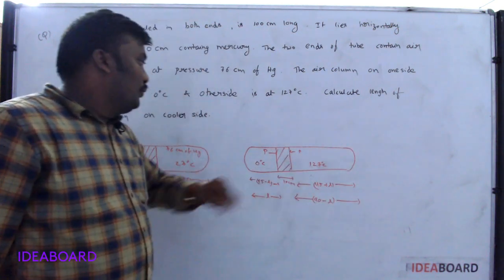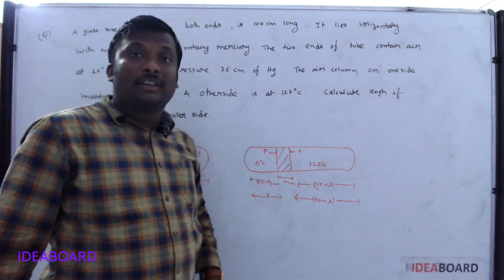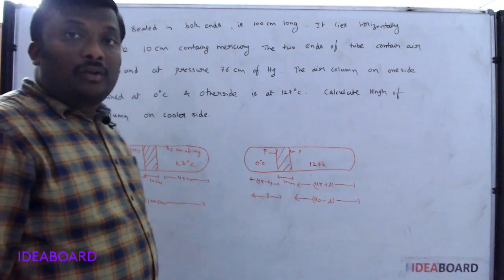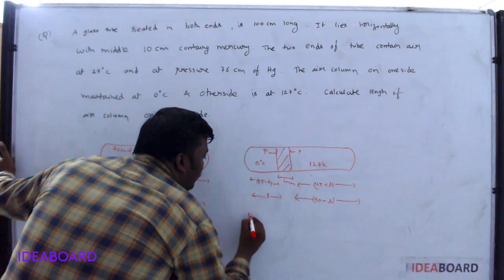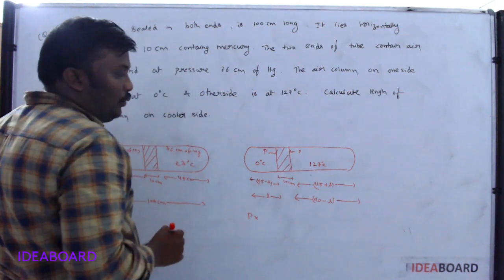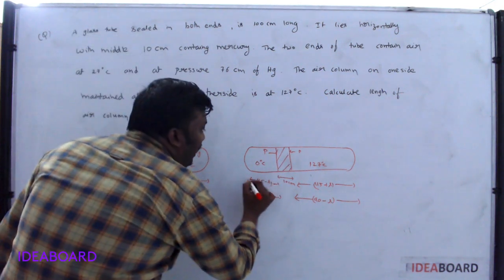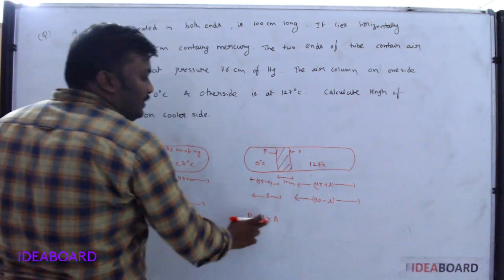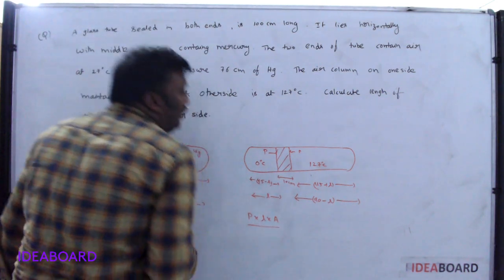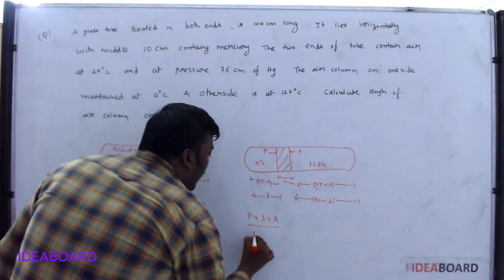Now, according to chamber 2, what is the formula for the ideal gas equation? PV is equal to nRT. Now apply. Pressure is P, volume is length, that's why L into area, pressure into volume by number of moles, formula R